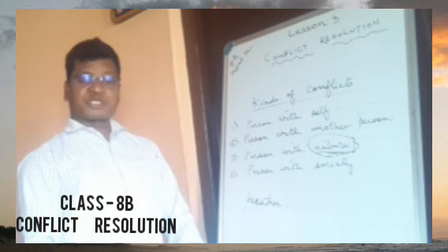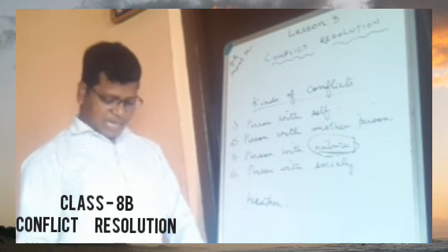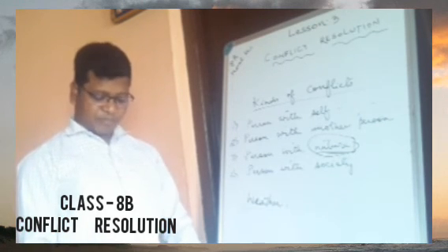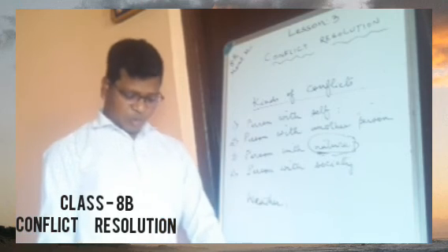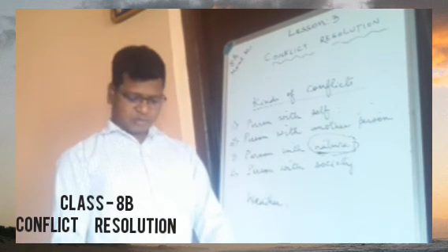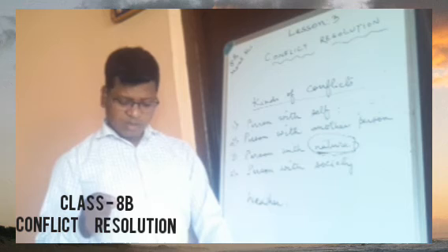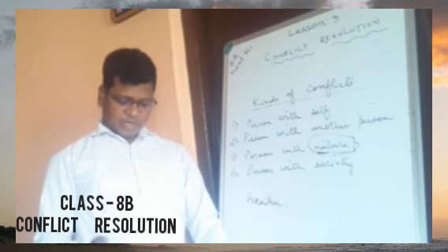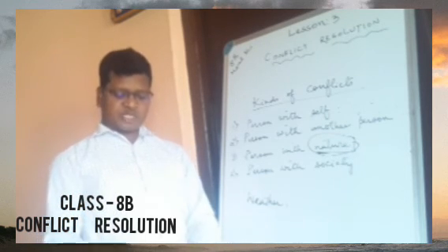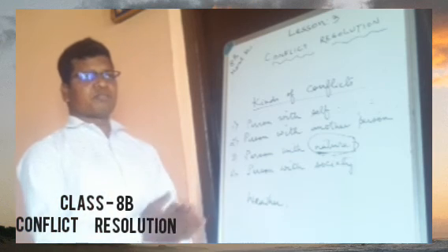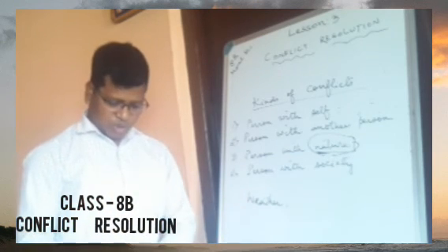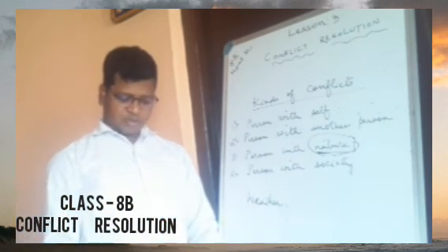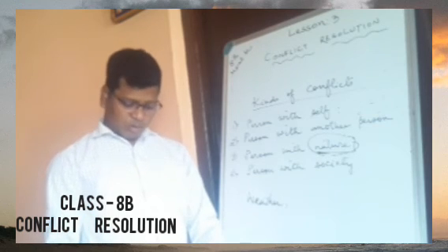Next one, persons with society. This type of conflict is a problem that a person has with the law or a group of people.